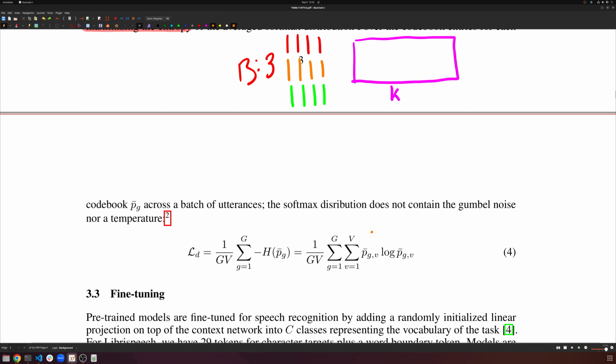And that's basically what this is, the probability of a code being selected. Now, if every code was equally likely to be selected, and let's ignore the G right now, G is across codebooks, let's just look at a single codebook. If every code is equally likely to be selected, and there's k codes, that means the probability of selecting any one of the codes would be 1 over k, because it's uniform, right? It's random. And 1 over k would mean every code is equally likely.